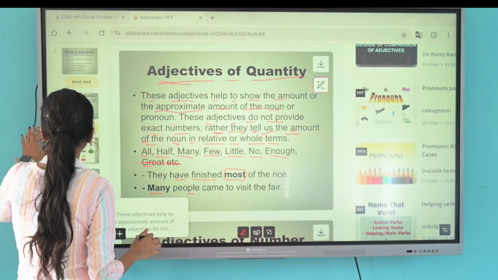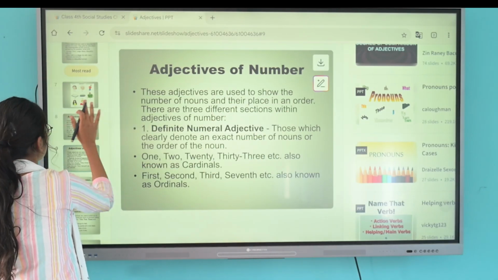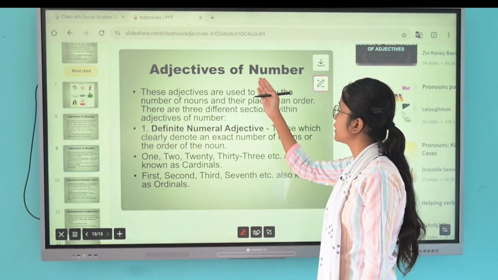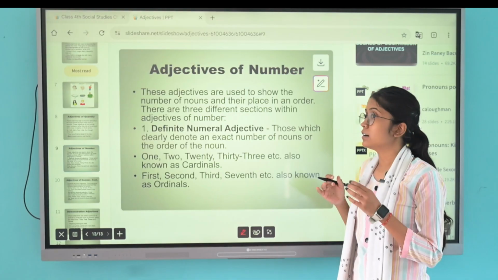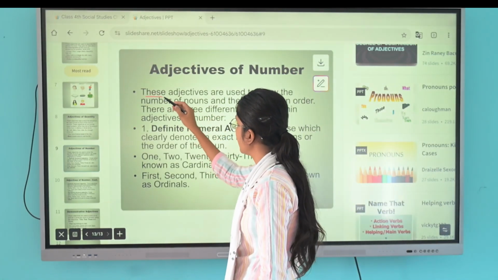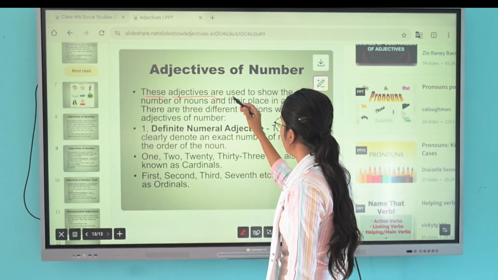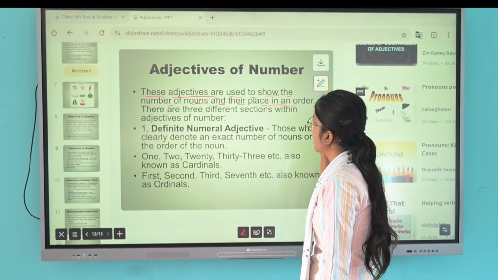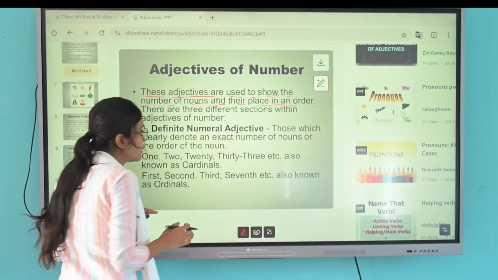Let's move toward the next. The third kind of adjective is adjective of number. So what are adjectives of number? These adjectives are used to show the number of nouns and their place in an order. So it shows the number of the nouns.